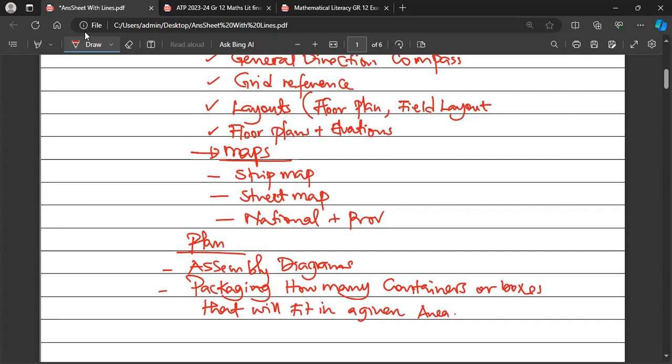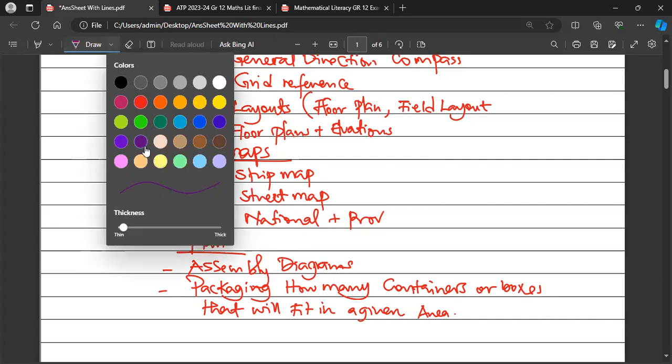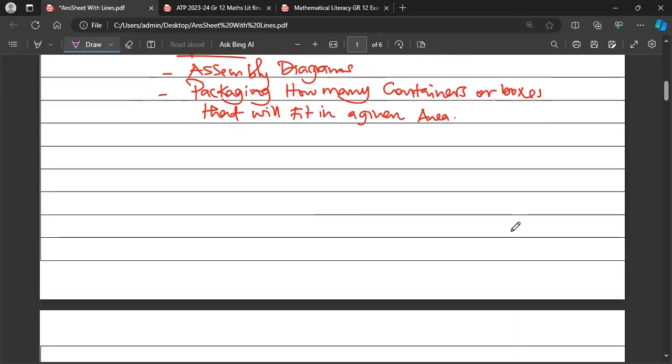What you have to take note of is units. When it comes to area, the units will always have a square. When it comes to perimeter, the units will remain the same.